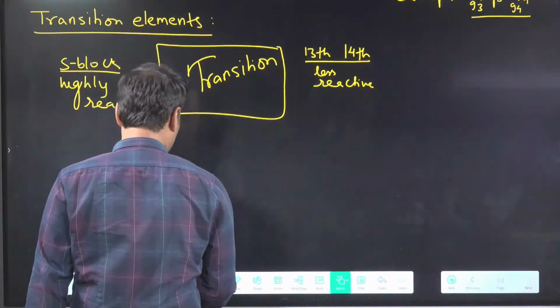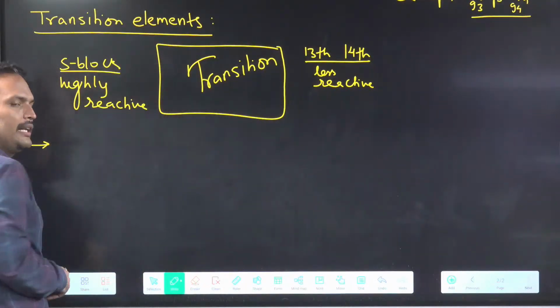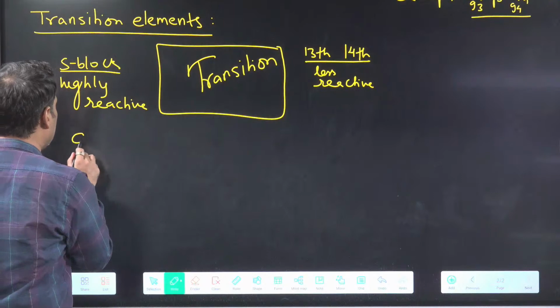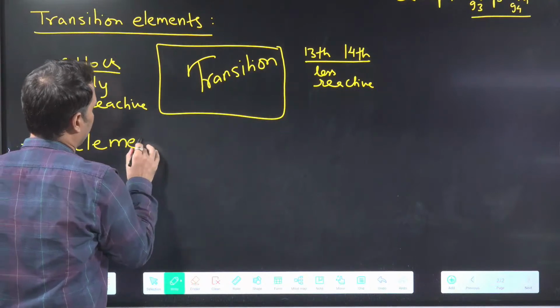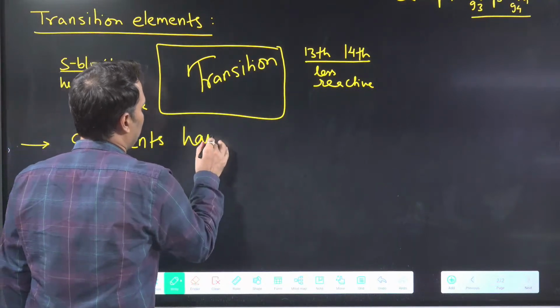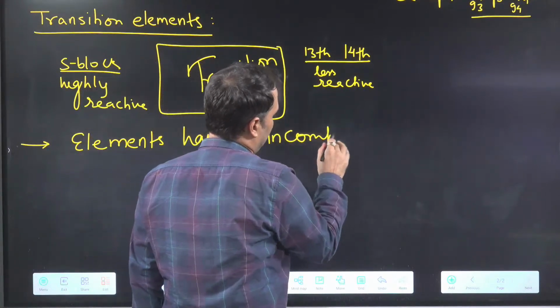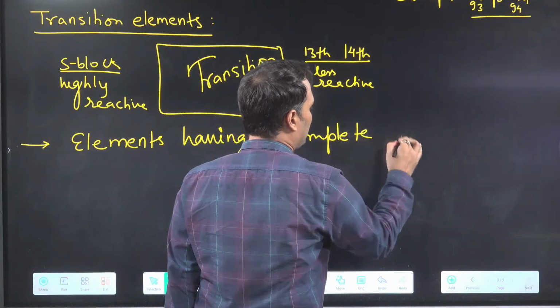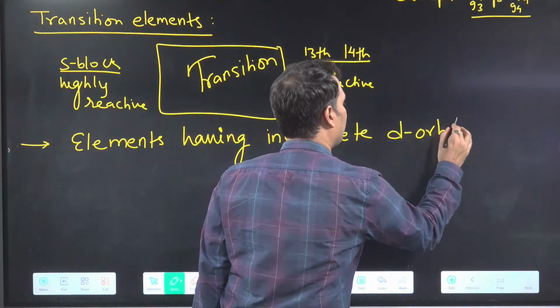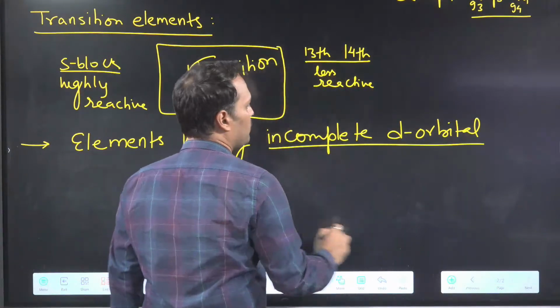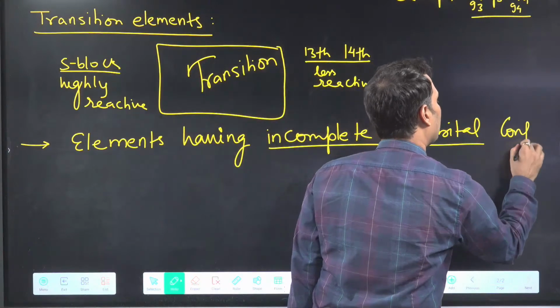So what is the correct definition? The more appropriate, technical one is like this: elements having incomplete d orbital configuration.